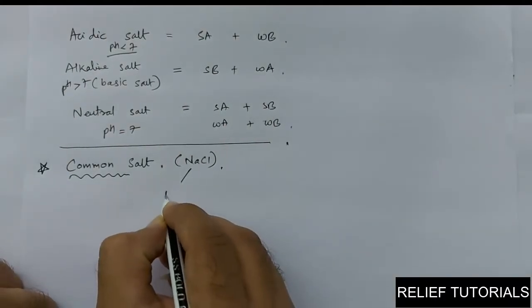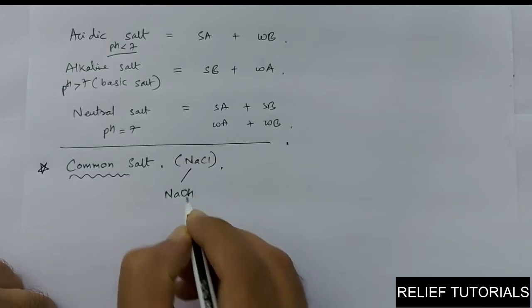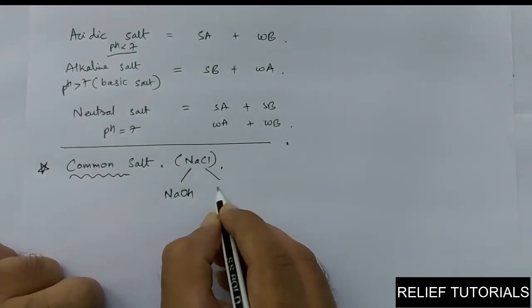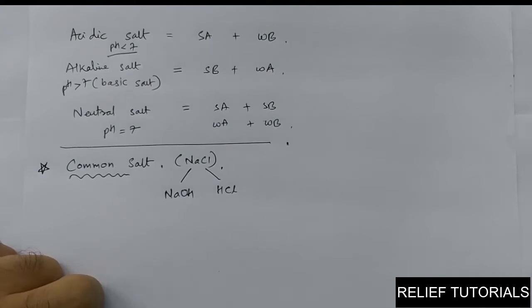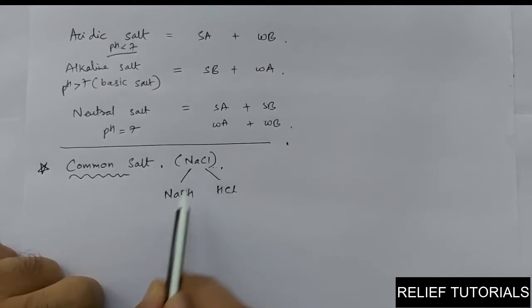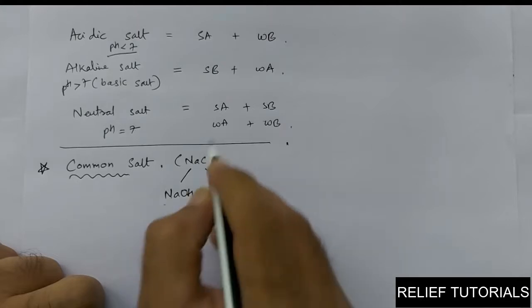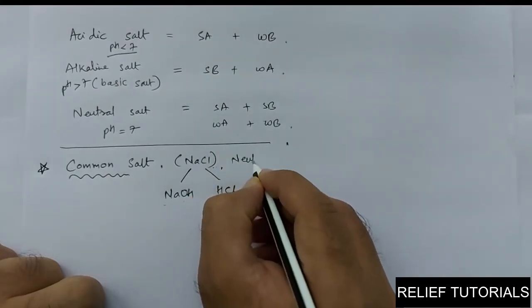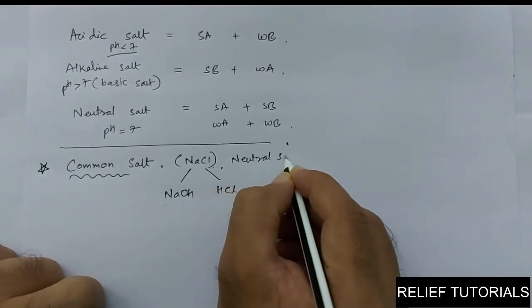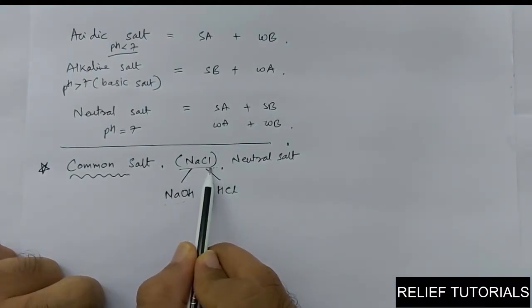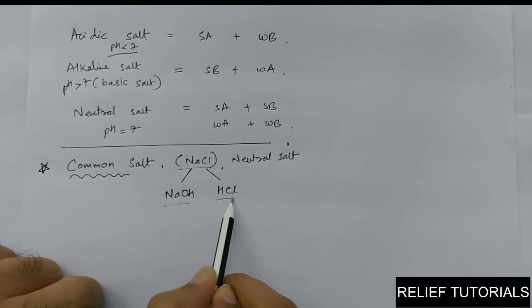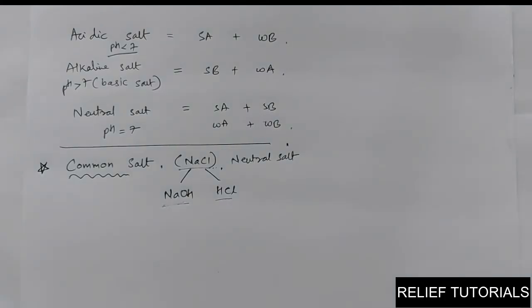Corresponding to Na, its strong base is NaOH. Corresponding to Cl, its strong acid is HCl. So NaCl is made from strong base and strong acid. So common salt is, first of all, a neutral salt. You can obtain it in the laboratory by the reaction of NaOH and HCl.